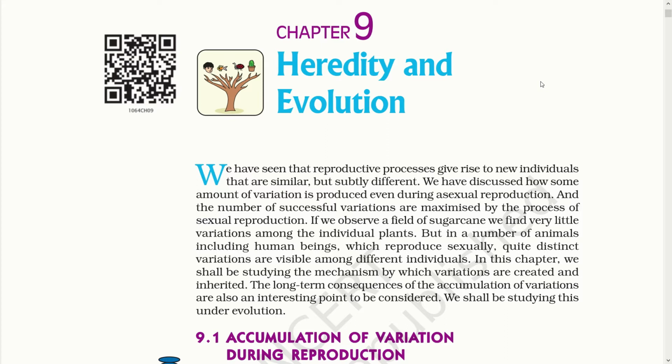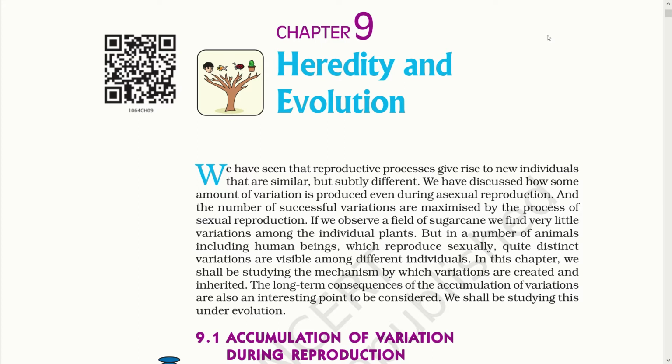If we observe a field of sugarcane, we find very little variation among the individual plants. But in a number of animals, including human beings, which reproduce sexually, quite distinct variations are visible among different individuals. In this chapter, we shall be studying the mechanism by which variations are created and inherited. The long-term consequences of the accumulation of variation are also an interesting point to be considered. We shall be studying this under evolution.